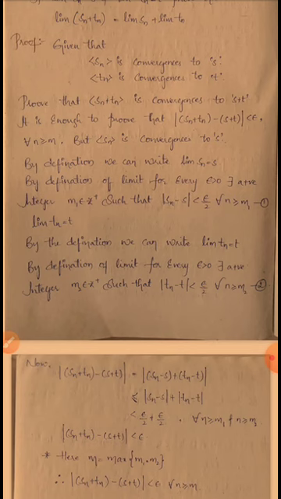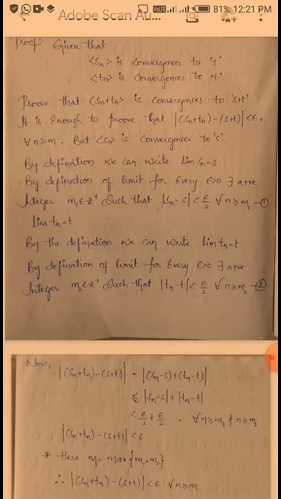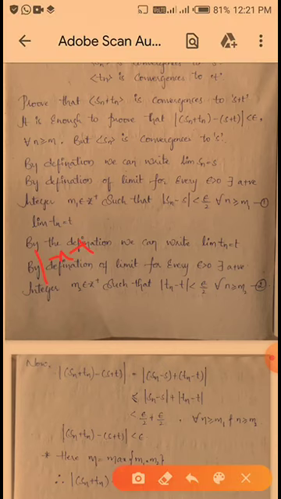Okay, now see here what we have to show: mod Sn plus Tn minus S plus T is less than epsilon. For this we take mod Sn plus Tn minus of S plus T is equal to mod of Sn minus S in one bracket plus Tn minus T in another bracket. So we know that by triangle inequality, mod x plus y is less than or equal to mod x plus mod y.